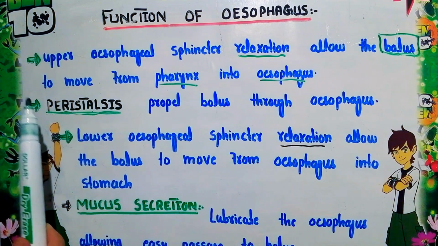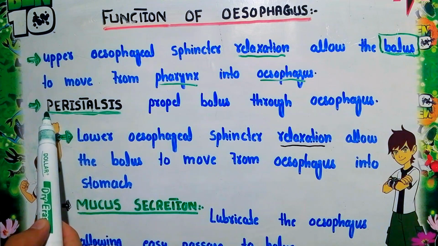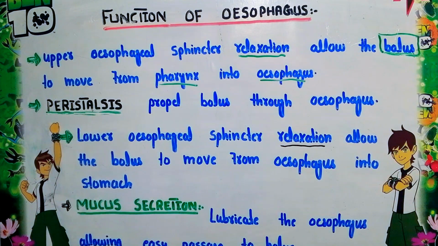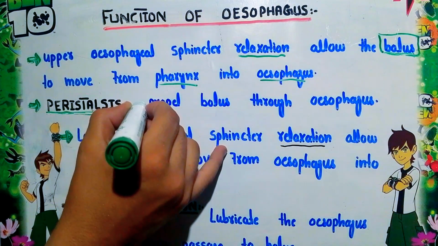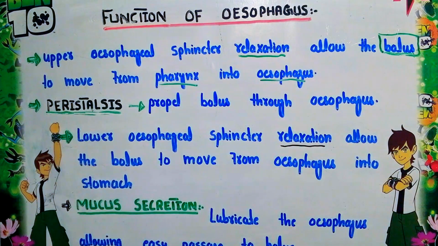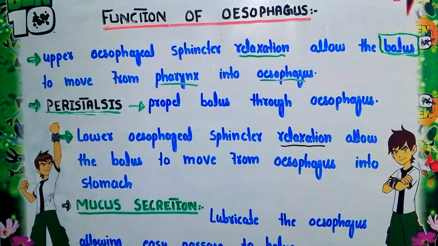The next function is peristalsis. Peristalsis is the muscular contraction of the esophagus. The peristalsis process occurs in the esophagus, due to which it propels the bolus through the esophagus. Due to the action of peristalsis, the bolus easily passes through the esophagus.